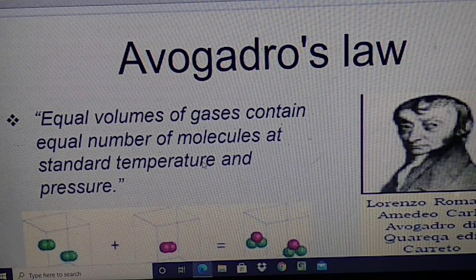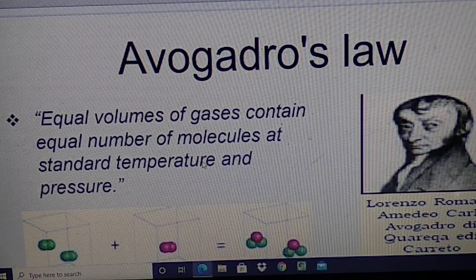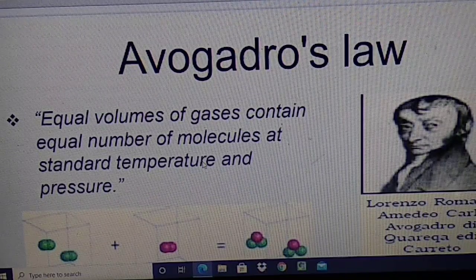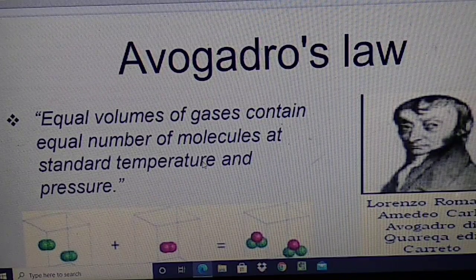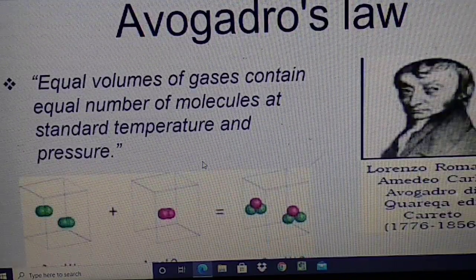And we have to use this concept to solve the numericals. Gradually we will solve the numericals. So this is Avogadro's law.